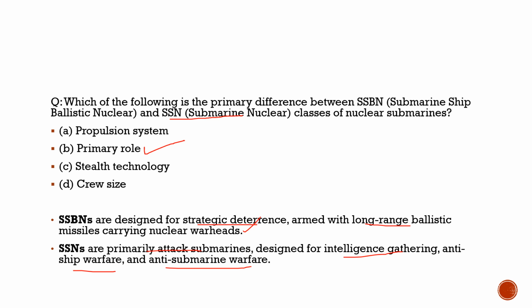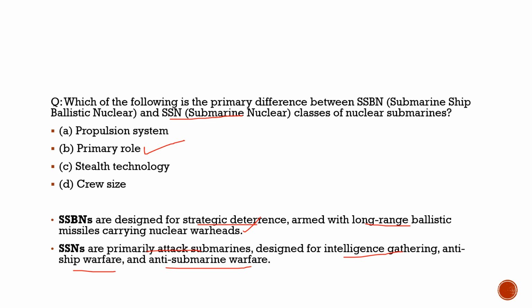So this is the major difference between the two, and their size difference is also one of the major differences. SSBNs are larger ships, whereas SSNs are smaller submarines. In SSBN, we see ballistic missiles and larger ships.